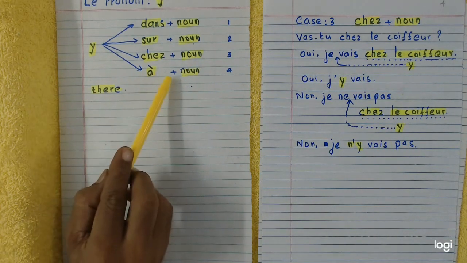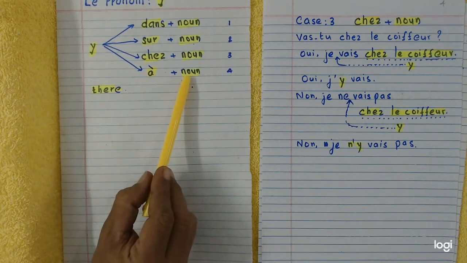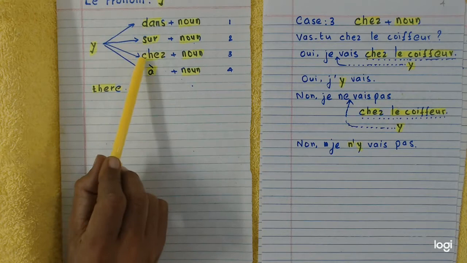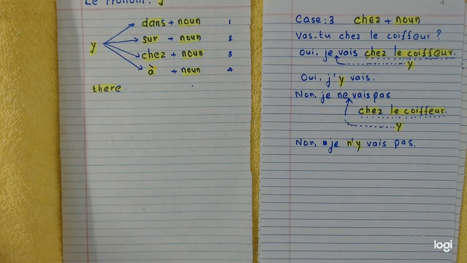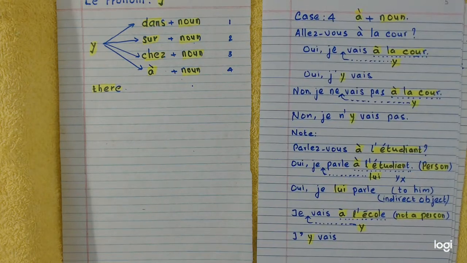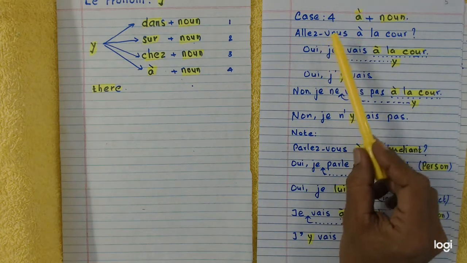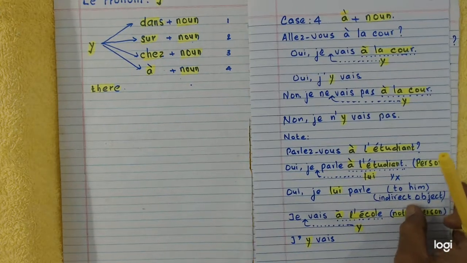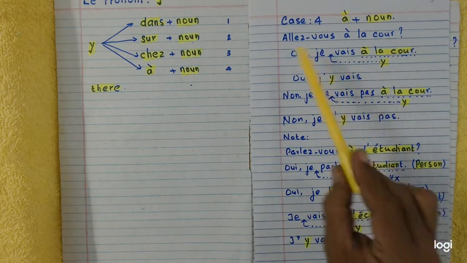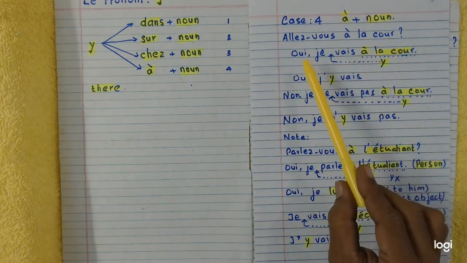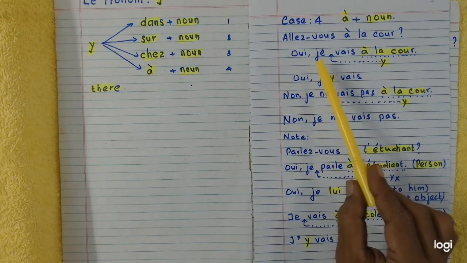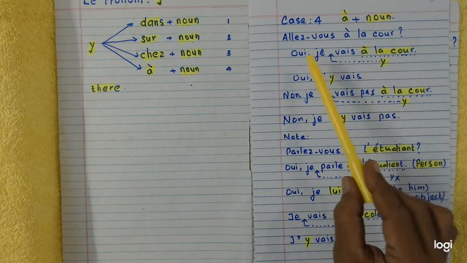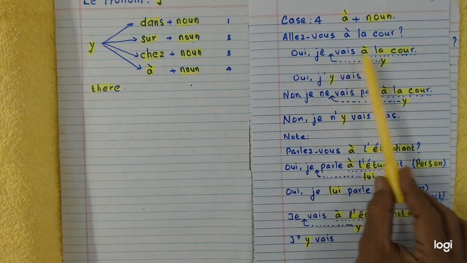Now what does the fourth case say? A plus noun. This is dans plus noun, sur plus noun, chez plus noun, and the next one is à plus noun. The final application of the pronoun y. Let's do it in detail. À plus noun. That's case 4. Allez-vous à la cour? Do you go to the ground? Answer me please. Oui, je vais à la cour. Yes, I go to the ground.